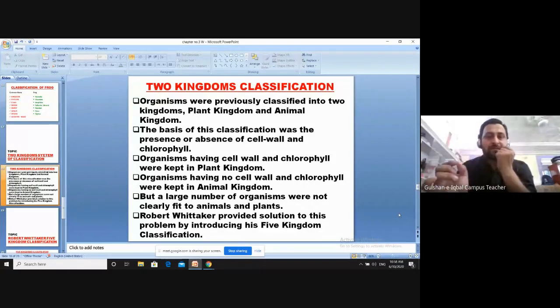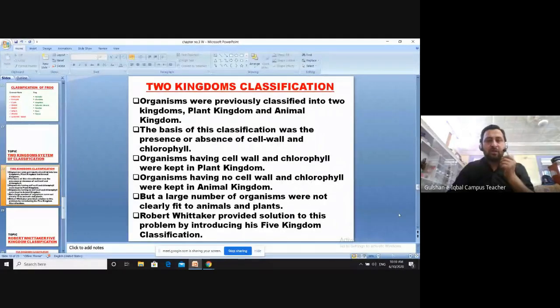The organisms which have cell wall and chlorophyll, we kept in kingdom Plantae. We call them plants because they have cell wall and chlorophyll in their cells. All the organisms which do not have cell wall and chlorophyll were kept in the animal kingdom.